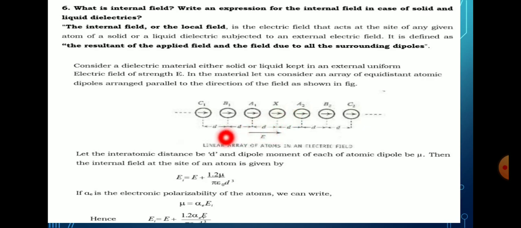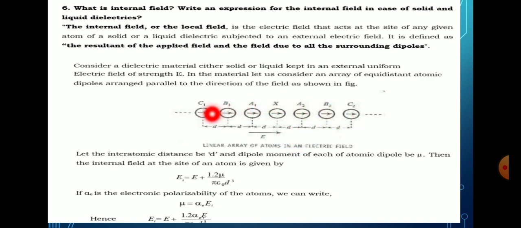The distance between two dipoles, small d, is known as the intermolecular distance. The electronic polarizability is alpha E.